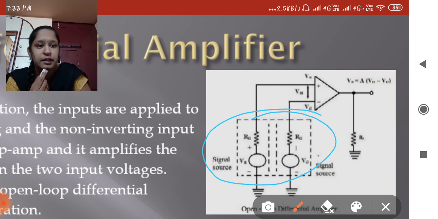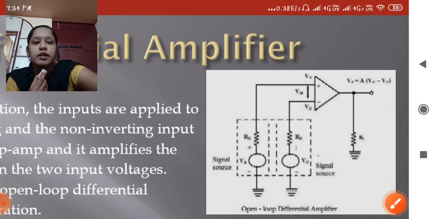This one is the output. What will you get? The difference between the two voltages with the gain, which is the output voltage: the difference between the two voltages, V1 minus V2.